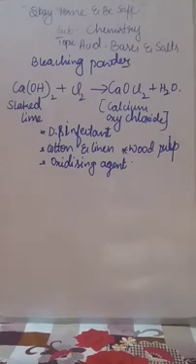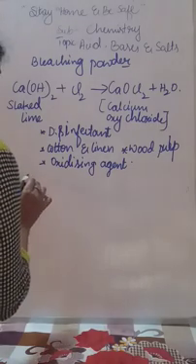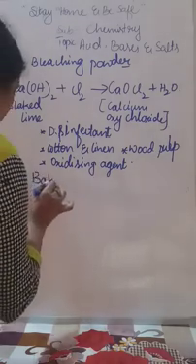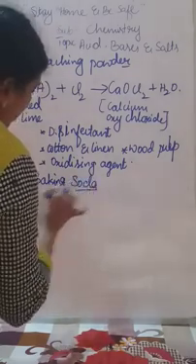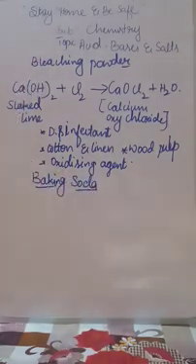Next is another product, the baking soda. How is baking soda prepared?